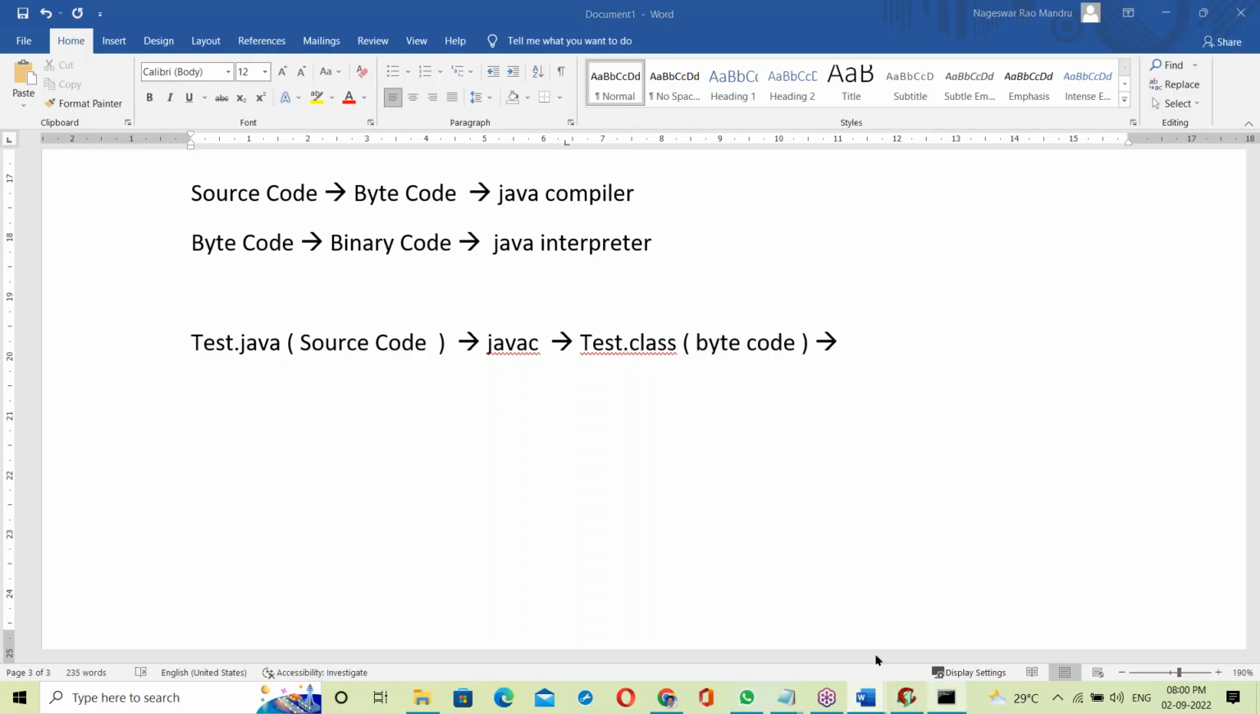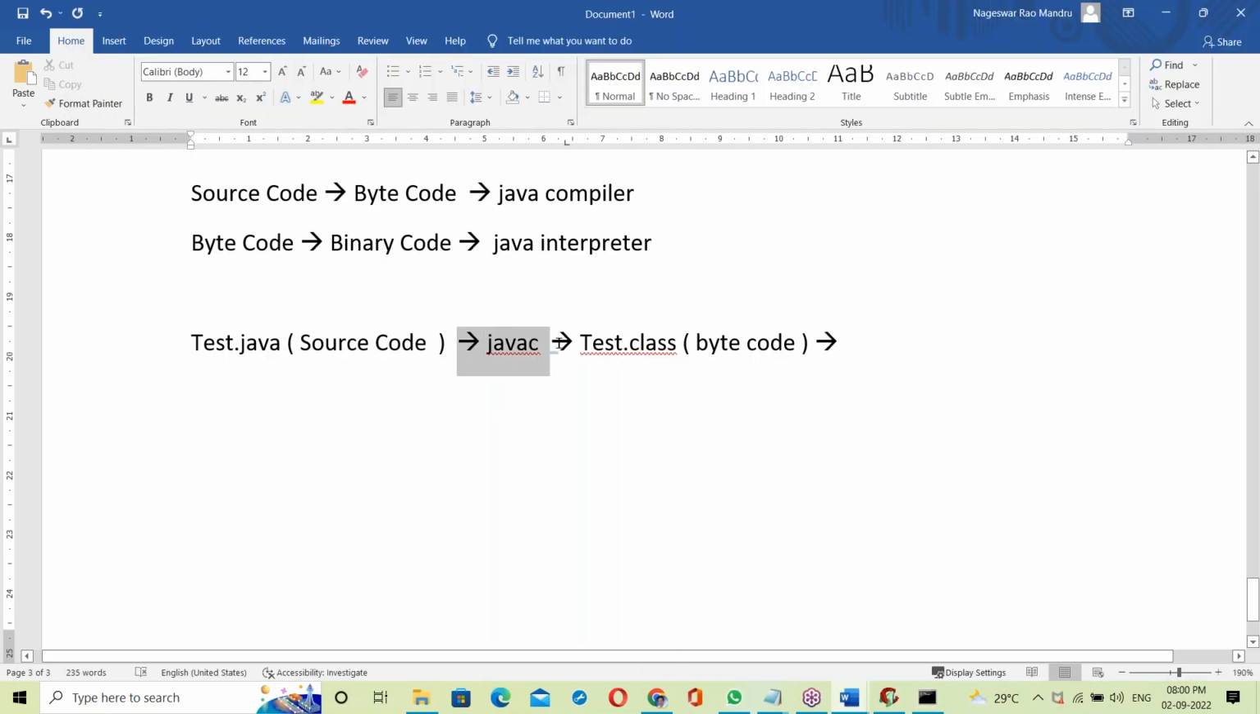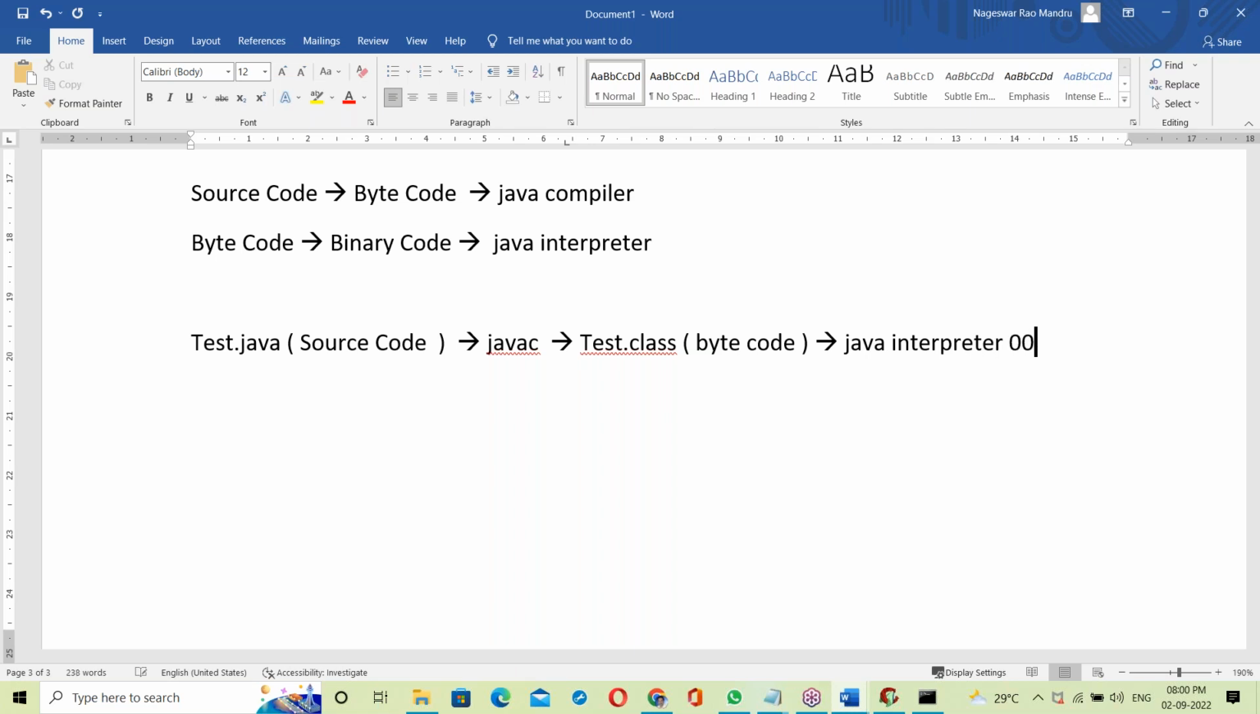Now executing: java test. What is java here? It's the interpreter, while javac means Java compiler. The interpreter takes the .class file, converts it into binary code line by line, and then executes it. So the compilation is the part of the Java compiler, which generates bytecode, and the bytecode is given to the Java interpreter. Now the interpreter comes into the picture: the Java interpreter converts that bytecode to binary code.